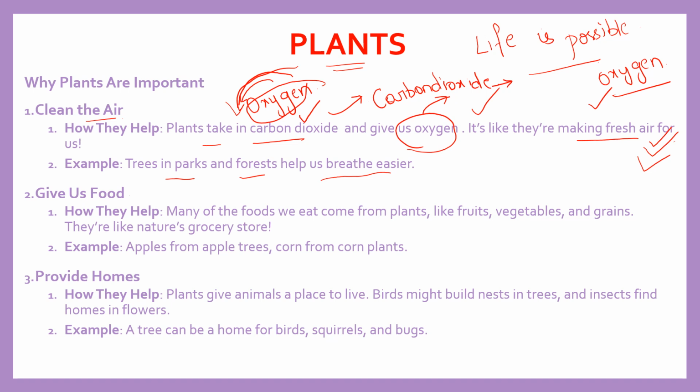Next, what do they do? The other important thing is they give us food. The food just won't come from nothing, right? The plants are the only things that can make their own food. What do the plants do? They make their own food. Life is possible only because the plant makes its own food. This point is so important.